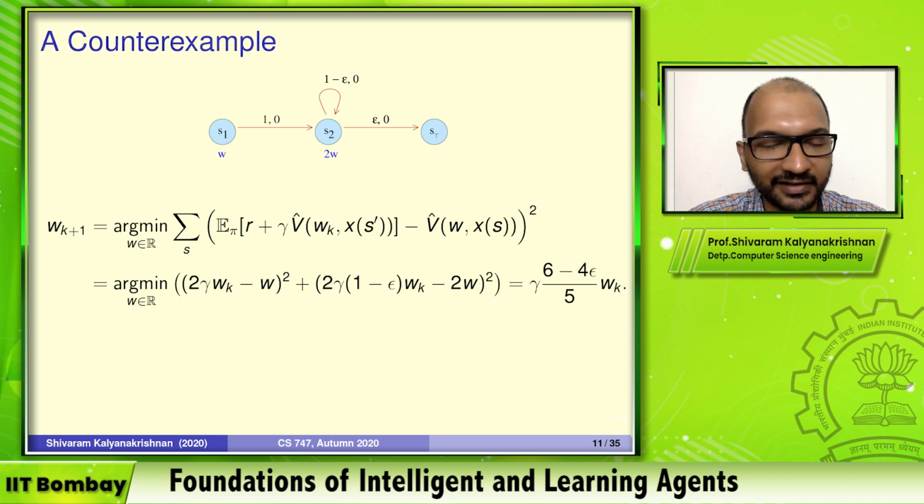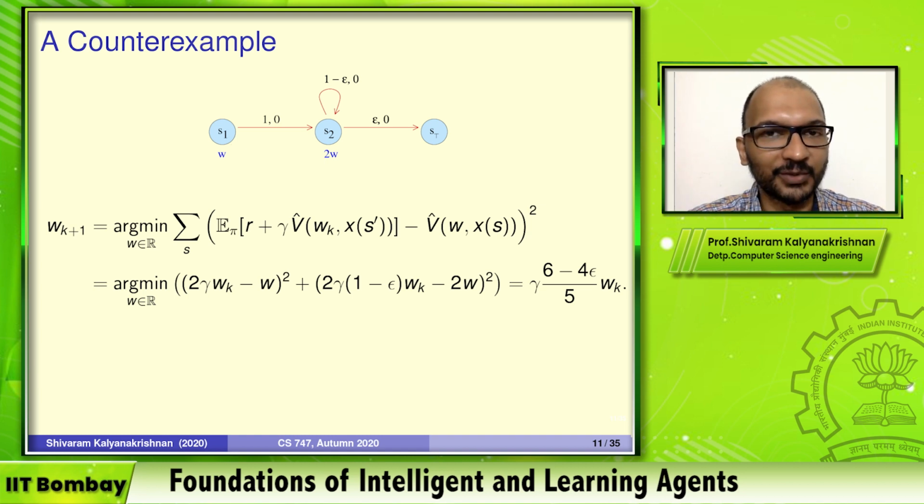So this is a quadratic function. You can minimize it by completing the square or doing a small differentiation, and you'll figure out that the W that minimizes this is gamma times (6 minus 4 epsilon) divided by 5 times W_k. Okay, I mean that's exact. It's the W that minimizes this quantity. So the iteration that we are therefore coming up with is W_{k+1} is something times W_k, and that something is gamma times (6 minus 4 epsilon) divided by 5.